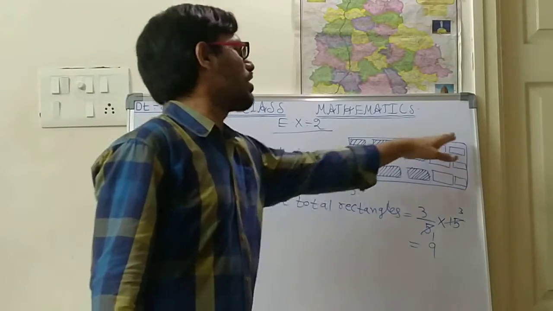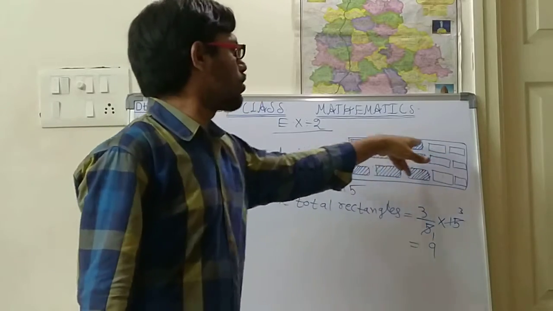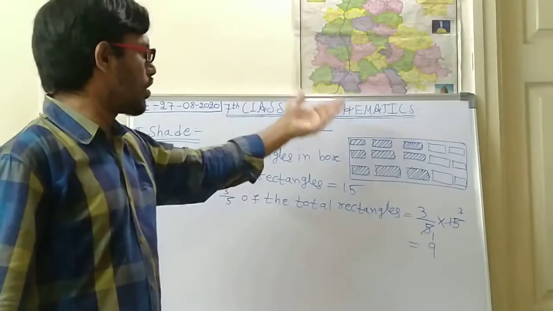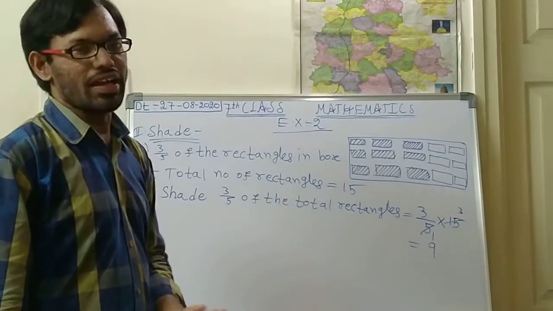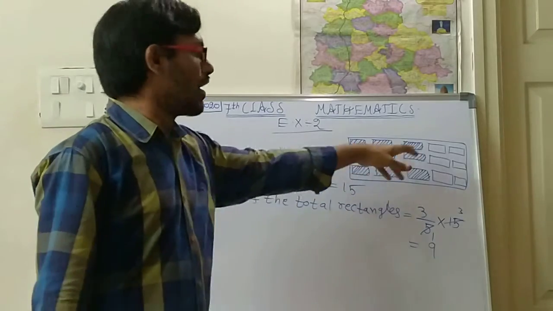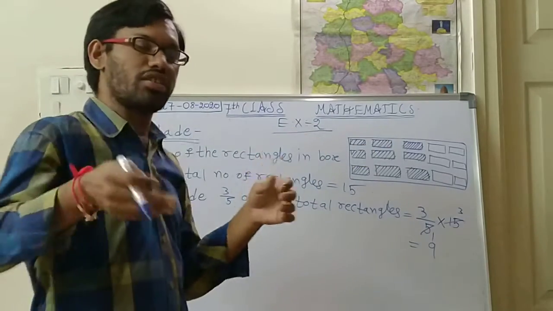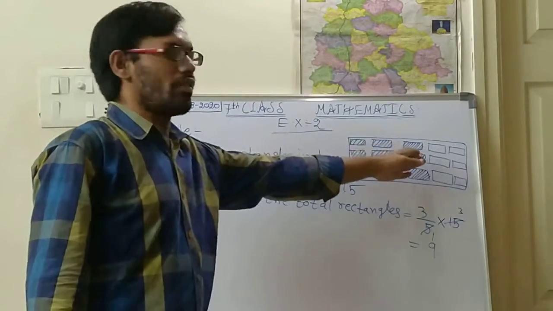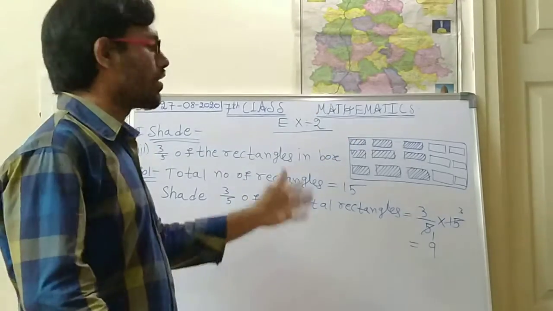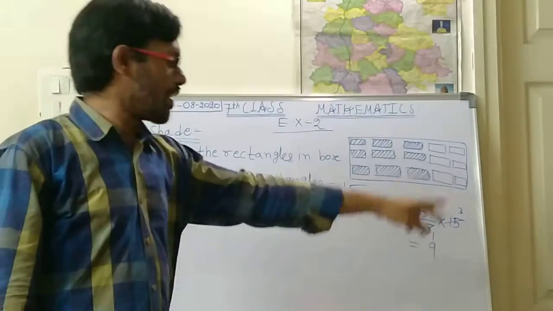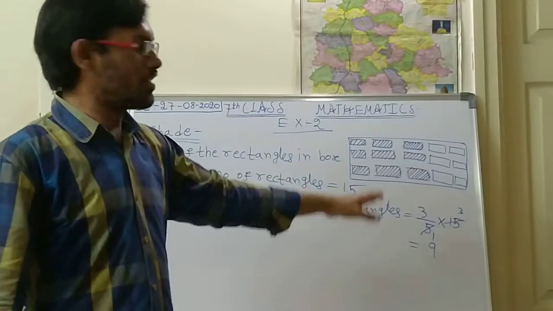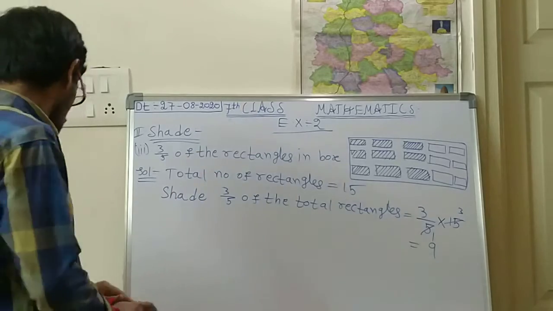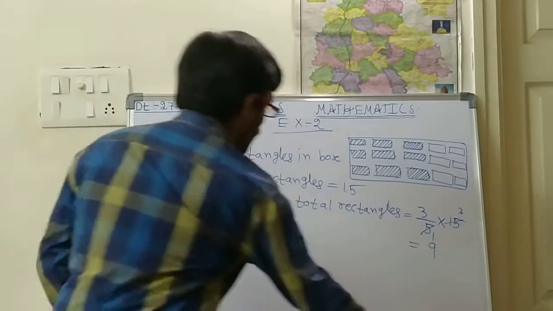Not only like this, you can draw a cross also: 1, 2, 3, 4, 5, 6, 7, 8, 9. It is your wish. However you want to, you can shade 9 rectangles in that box, but compulsory there should be 9. Either across or down, as you wish. I like shading this way, so I have done it like this, but whatever you like, you can shade. Compulsory there should be 9 shadings in that box. Like this you should do these problems. Now we shall go on to the next one.